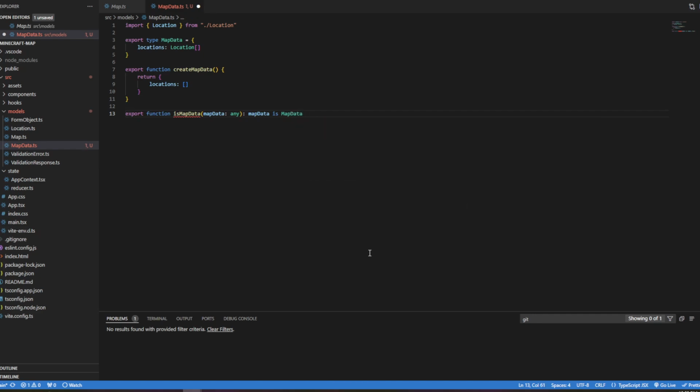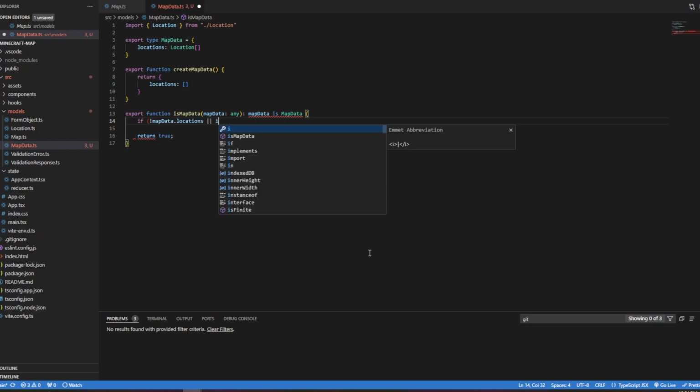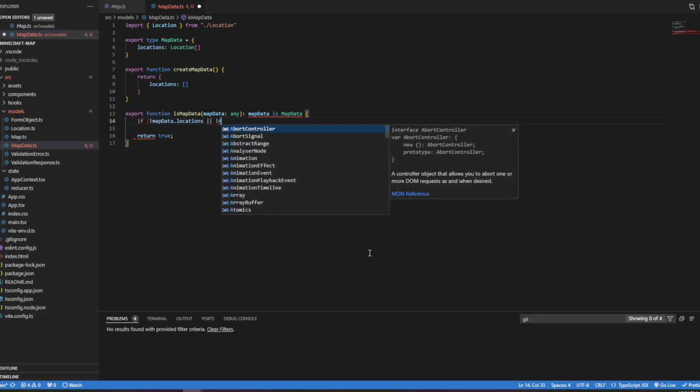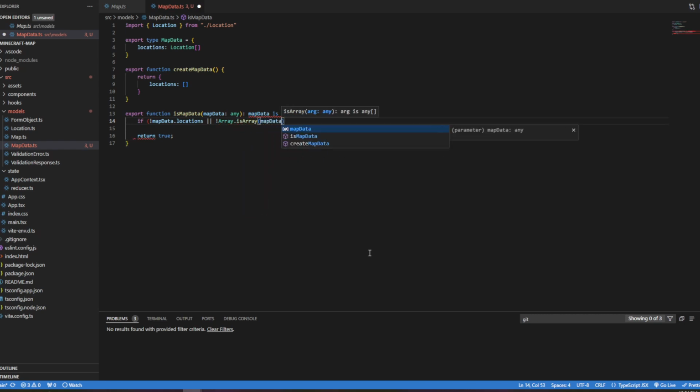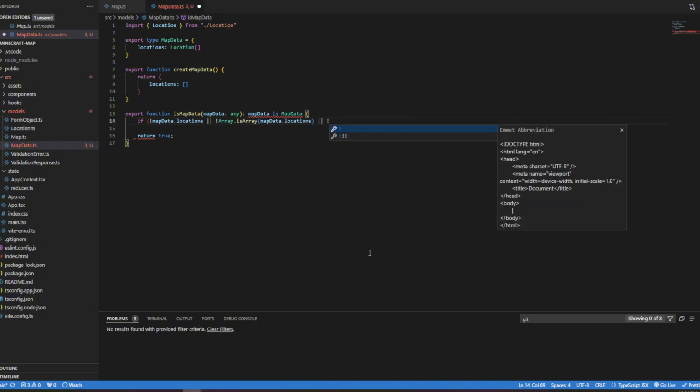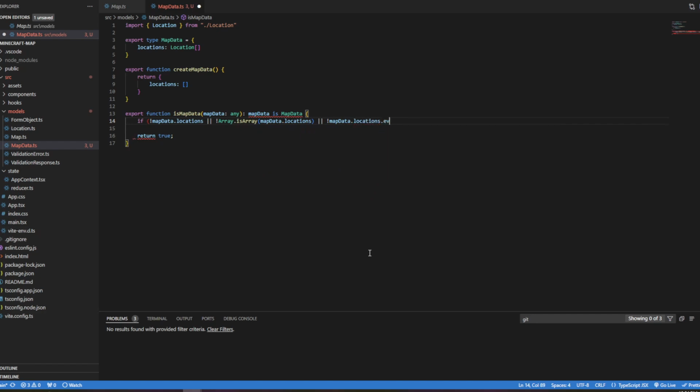We'll return true, but we'll check first: if not Array.isArray(mapData.locations), or not mapData.locations.every, and then we'll do is location, bring that in, L. And we'll return false.